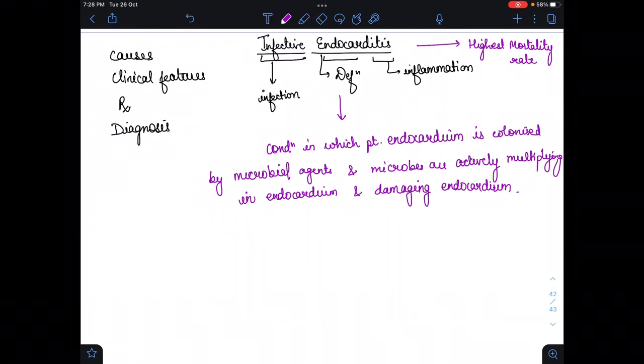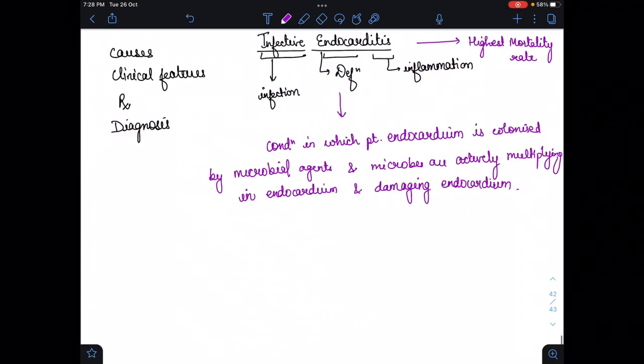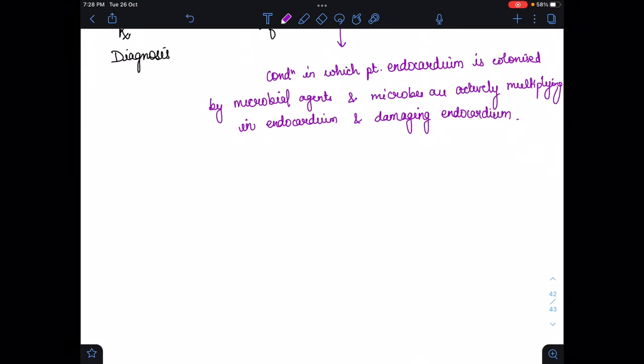There are so many types of endocarditis.